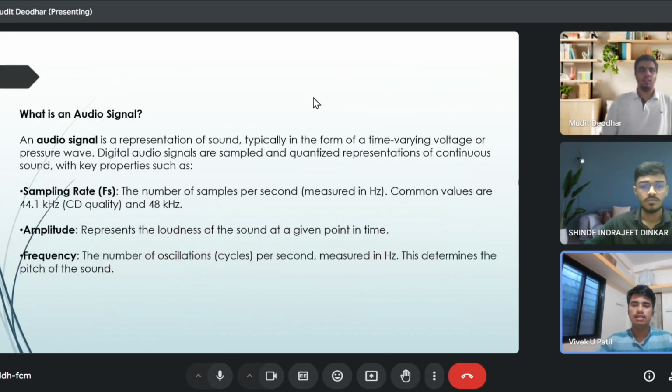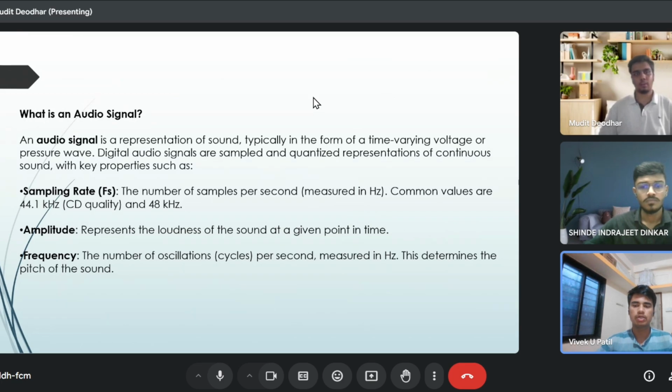An audio signal is a representation of sound, typically in the form of a time-varying voltage or pressure wave. Digital audio signals are sampled and quantized representations of continuous sound with key properties such as sampling rate (fs), the number of samples per second measured in hertz. Common values are 44.1 kHz, which is CD quality, and 48 kHz.